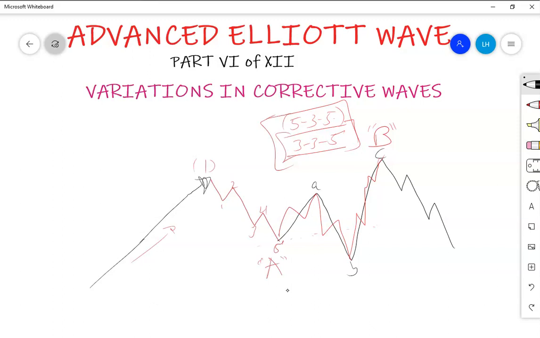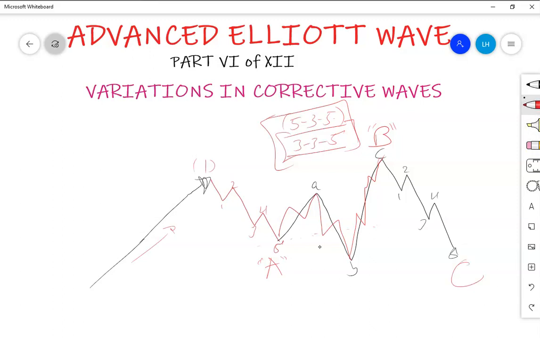And it may exceed, or it may be within the whole structure of the corrective wave. So in any way, this will be 1, 2, 3, 4, and finally 5. And in most cases, wave C gets extended. Now this is wave C.